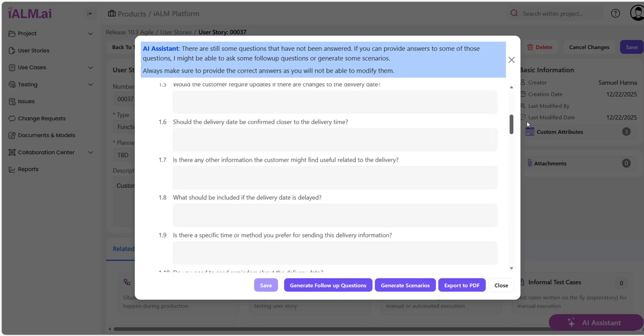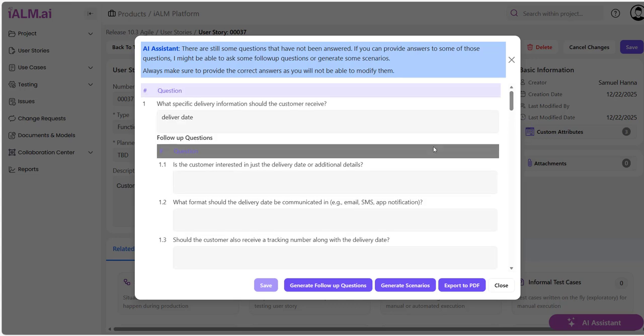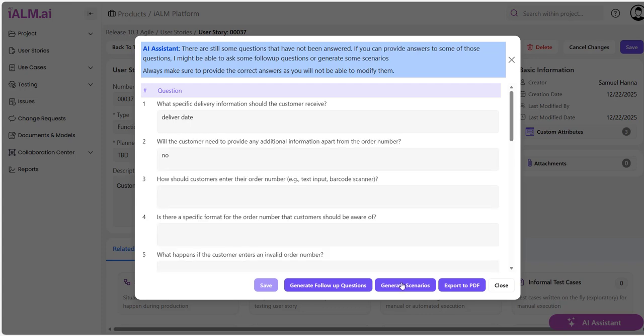Also, I need to go back and answer some of those 15 original clarifying questions that I did not answer. Again, remember, the more questions that get answered, the more complete set of scenarios we are going to get. And of course, the more questions that get answered, the more follow-up questions the AI assistant will ask. If you want, you can really continue this process until all questions are answered.